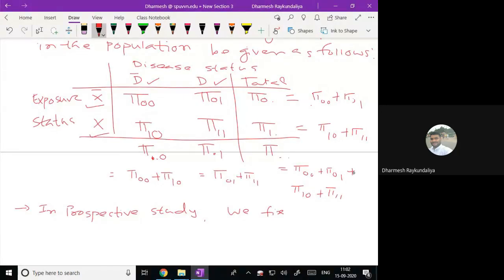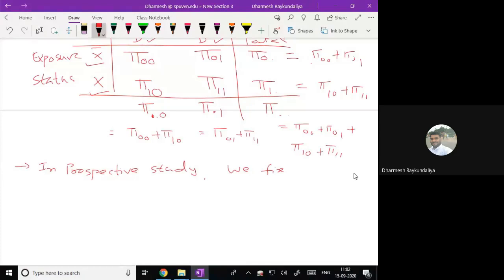In a retrospective study, you have the information whether the patient is suffering from the disease or not, and then you go back to see what is the impact of an exposure. So in prospective we start from row to column, and in retrospective we start from column to row. Is it clear? Yes, sir.